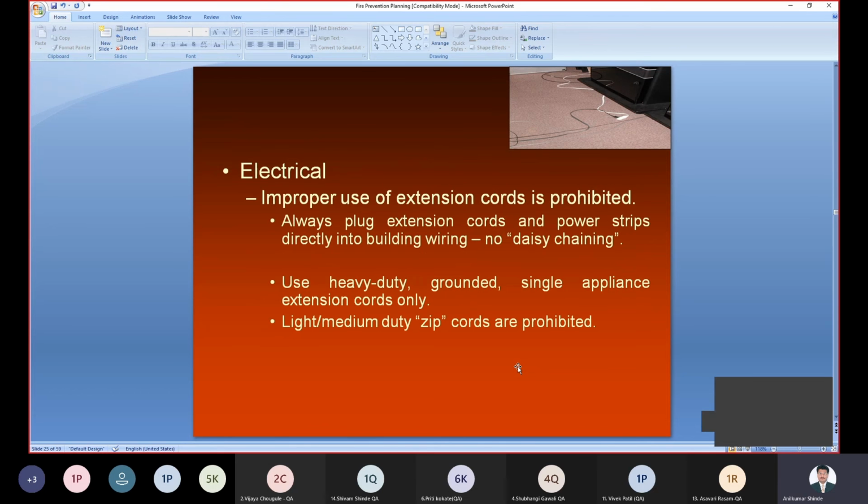Then, improper use of the extension cord is always prohibited, right? When we attach different wires to that extension board, there is a chance of a short circuit and a chance of fire. So always plug extension cords and power strips directly into the building wire. We should use heavy-duty grounded or single-appliance extension cords, not small-size extension cords, and not attach more than two wires in between, as it may cause problems.